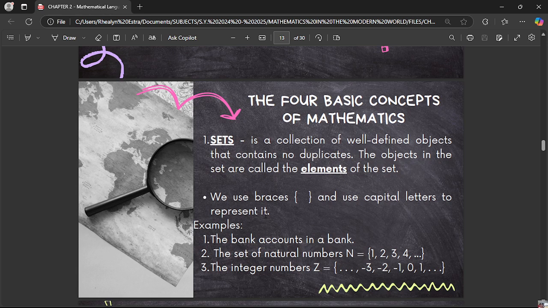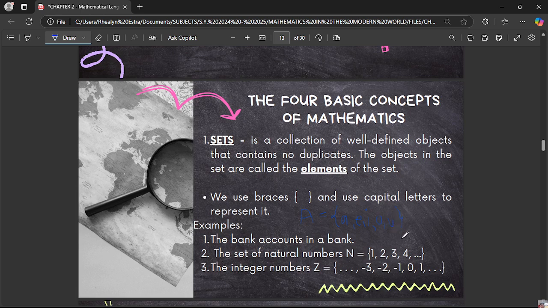And then take note that we use braces and use capital letters to represent it. So for example, we have the set A is a set of vowel letters. So A equals {a, e, i, o, u}.